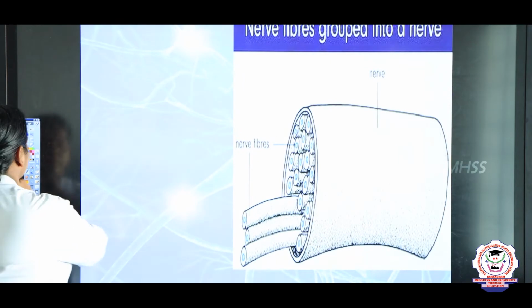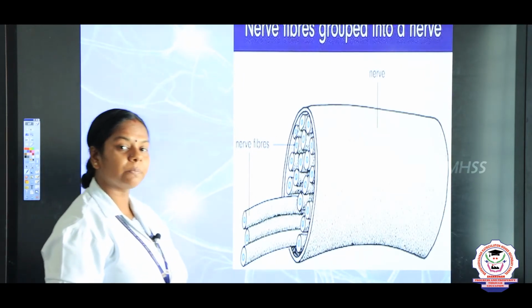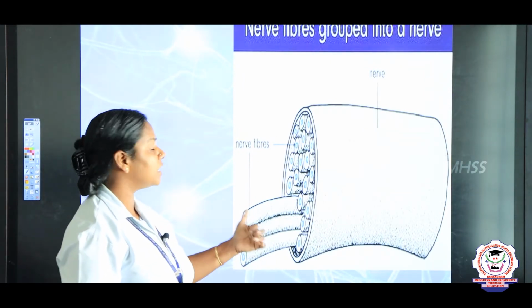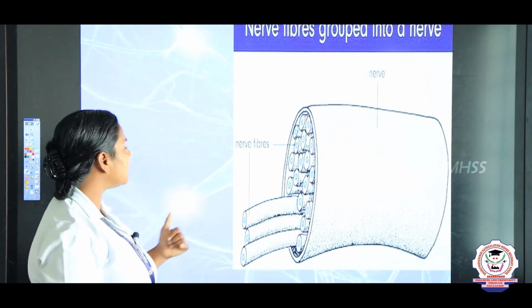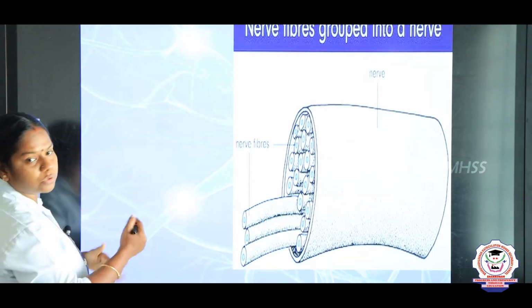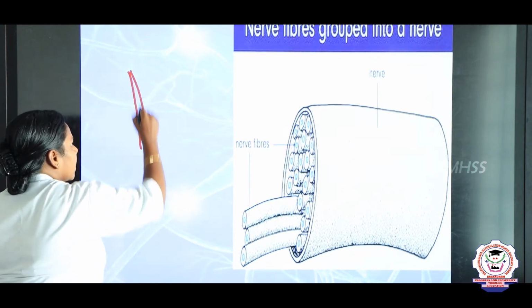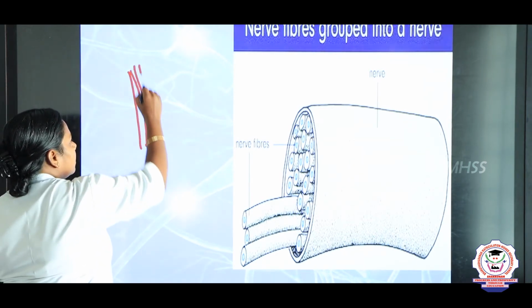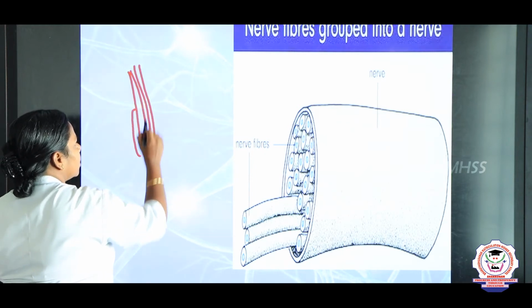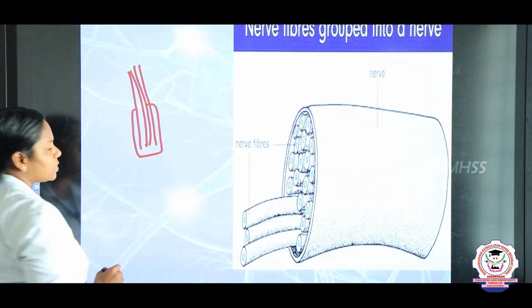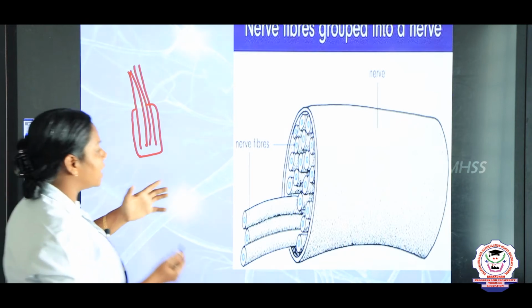The third important part of the nervous system is the nerve fibers. Okay, so the nerve fibers are bundled together. There are many minute nerve fibers and they are bundled together to form a nerve. So, each nerve consists of bundles of nerve fibers.